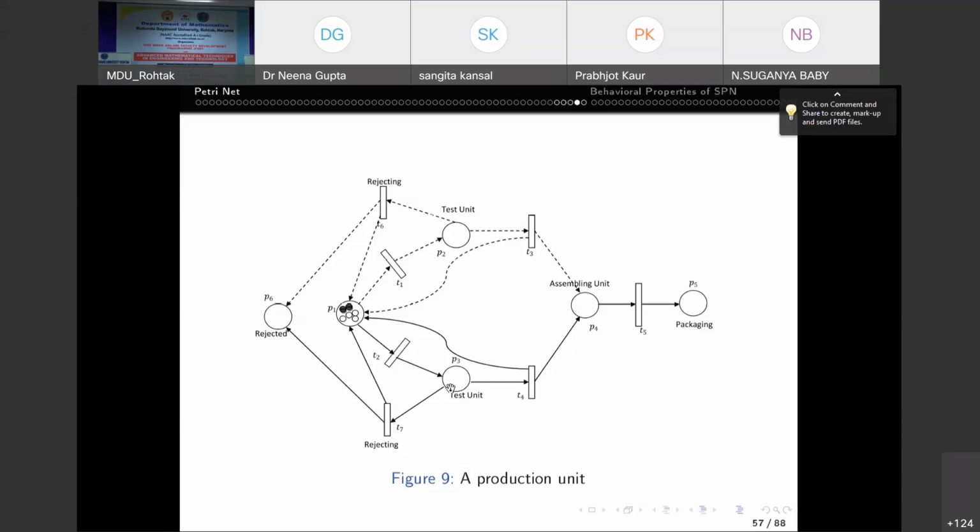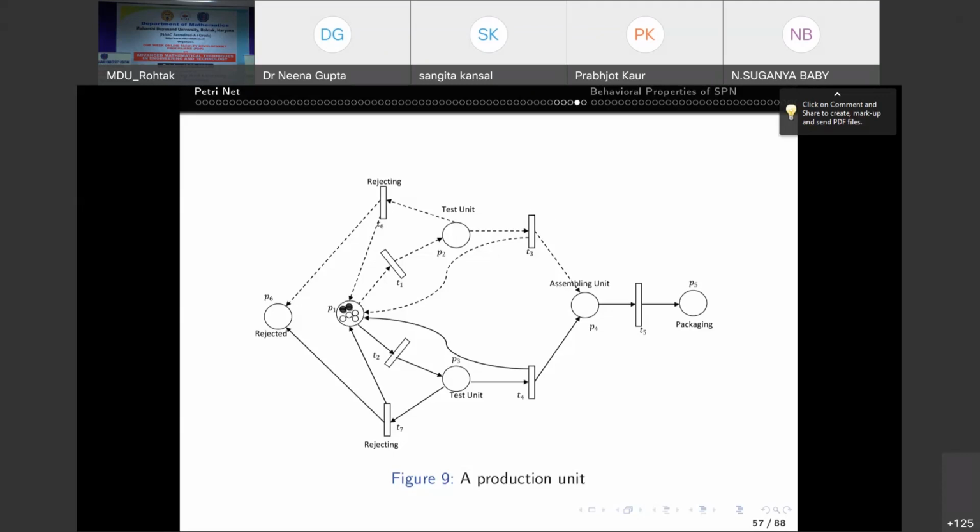Similarly, for positive tokens, the test unit is P3. So if a particular part clears the test, then T4 will be enabled and it goes to the assembling unit, right? So the places P2 and P3 are the test units which check the working of the part, right?